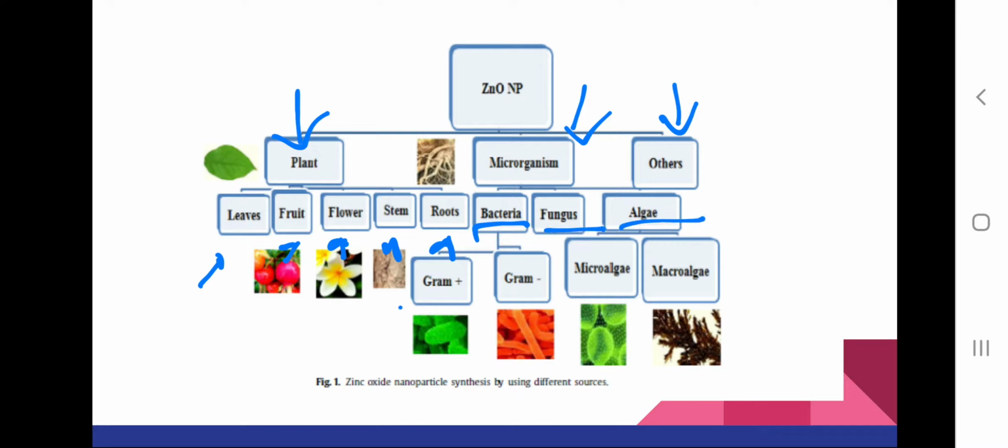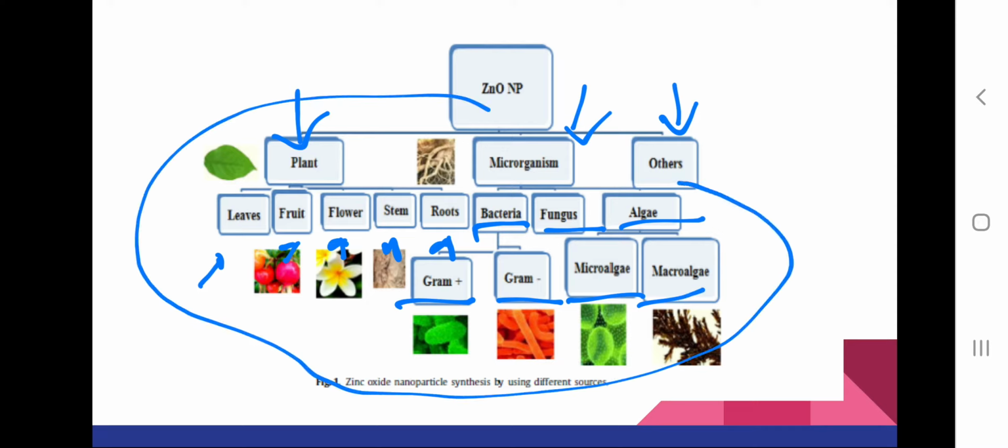And under bacteria we can use both gram positive and gram negative bacteria, and under algae we can use both micro and macro algae. So these are the green synthesis methods utilized for nanoparticle synthesis.